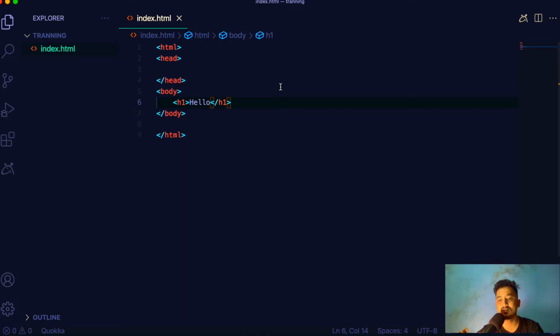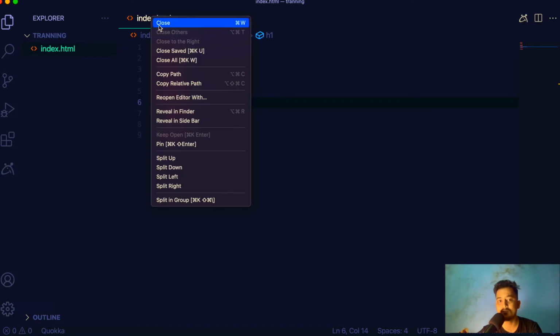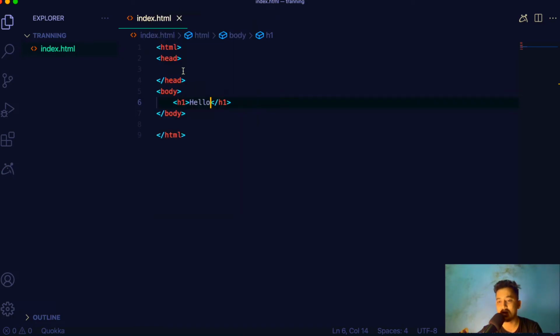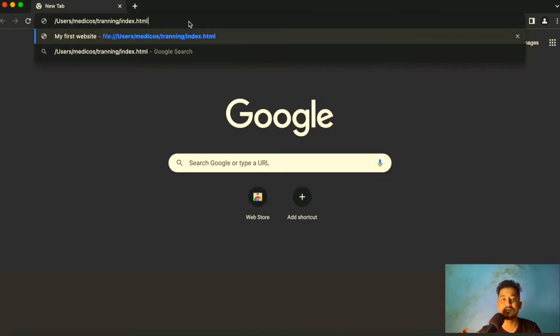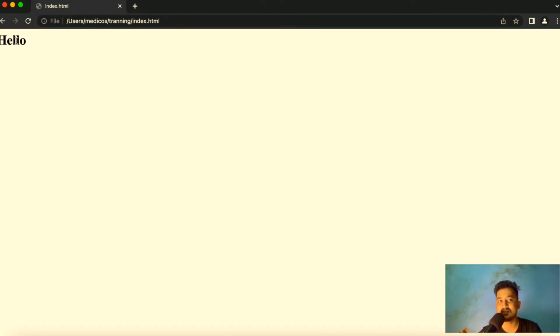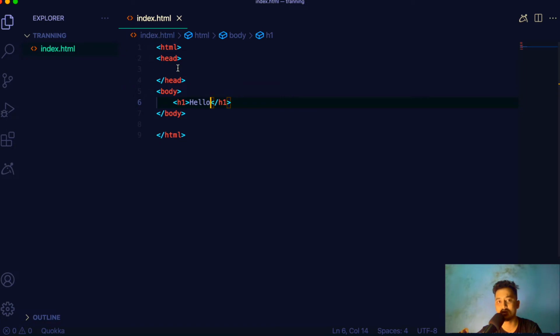If I save this, now to run it inside our browser, what we have to do is right click on the file name and copy the path of the file. After we copy the path, we can go to our browser and paste that path right here. After we paste the path, we run it and you can see here I get the hello. If you see here at the top, it gives me the name of a file, right? But let's just change that for some time.